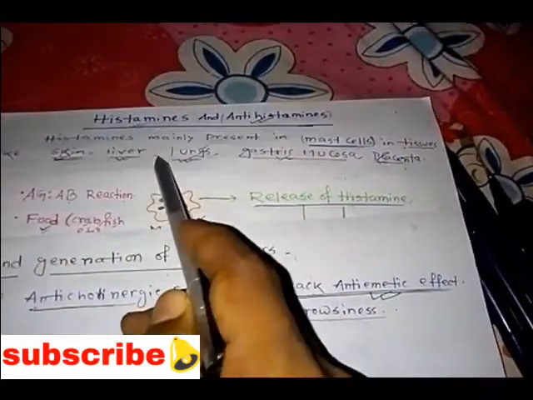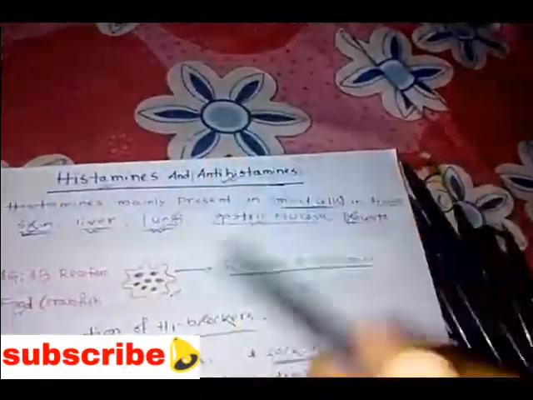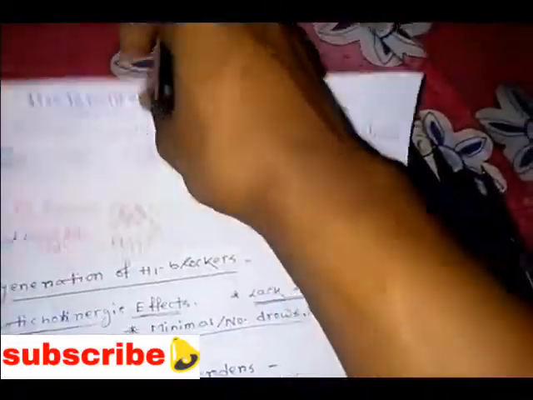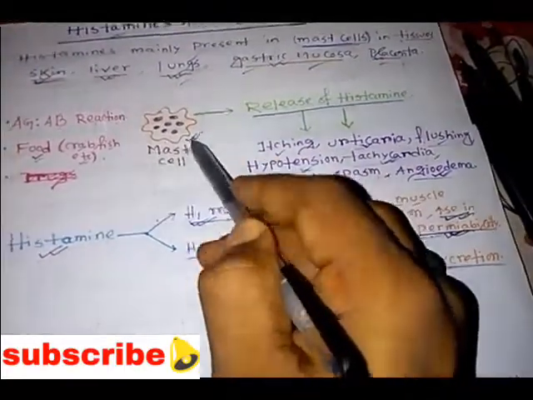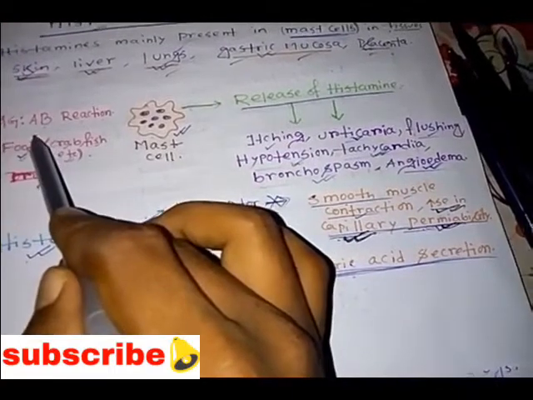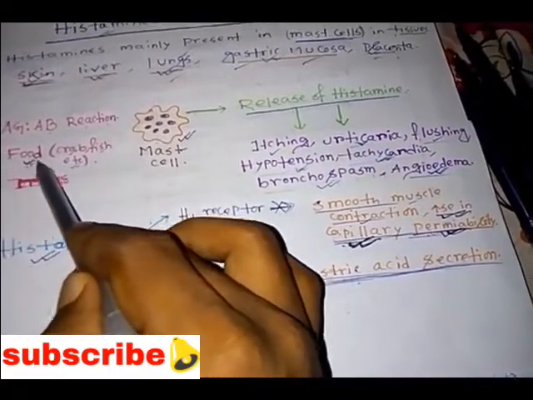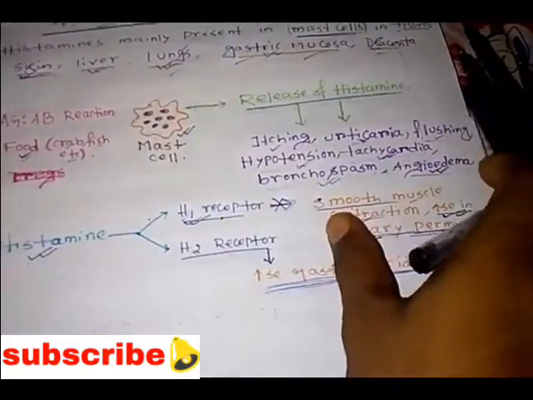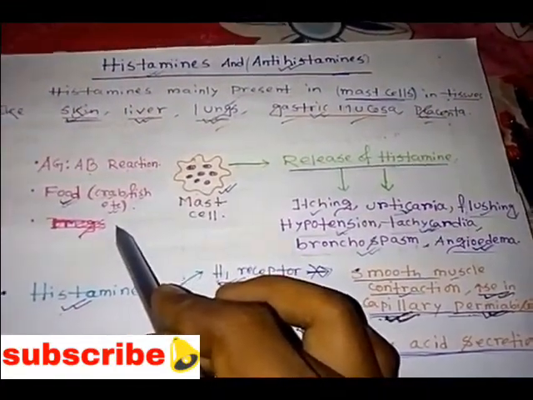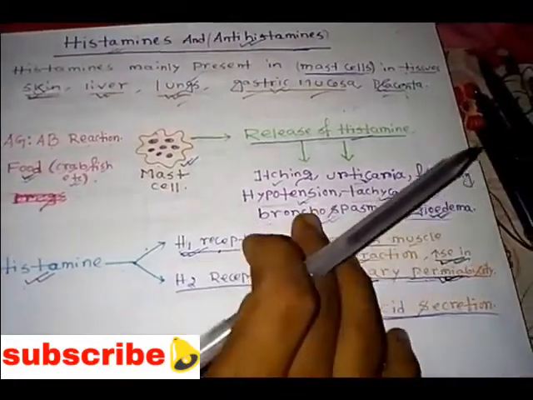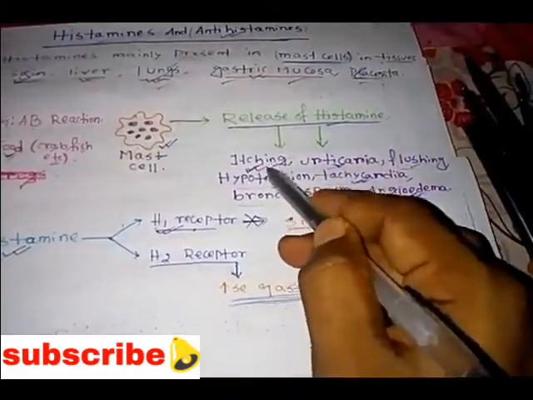When histamine is released, two receptors work on it: the H1 receptor and the H2 receptor. Because of the H1 receptor we can see smooth muscle contractions, and also an increase in capillary permeability. So it is allowing different substances into the blood circulation, and that is called permeability. Capillary permeability is increased because of the H1 receptor. Understood?